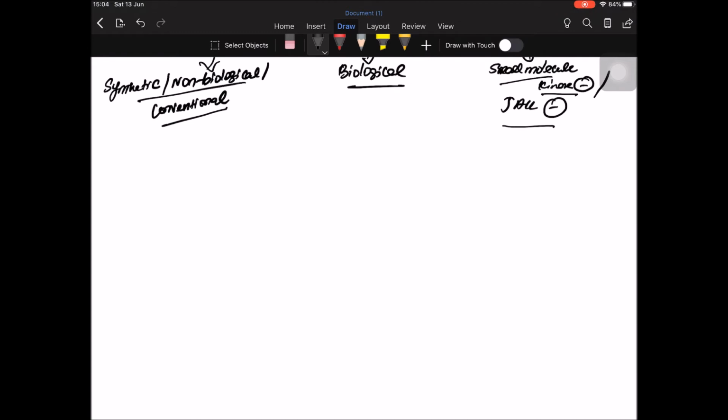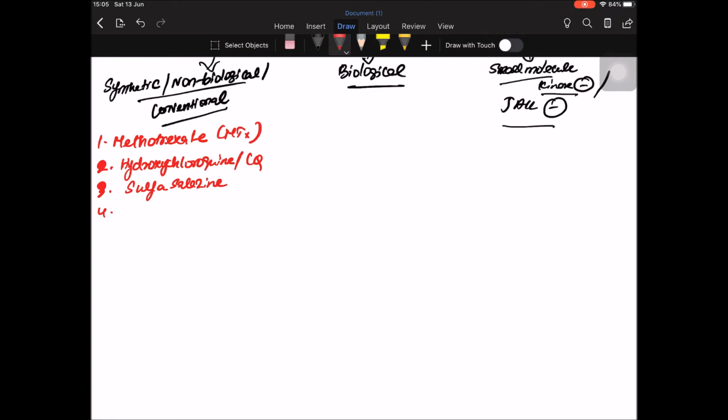Under the synthetic or non-biological, the first drug is methotrexate, MTX. The second one is hydroxychloroquine or chloroquine, and the third one is sulfasalazine.